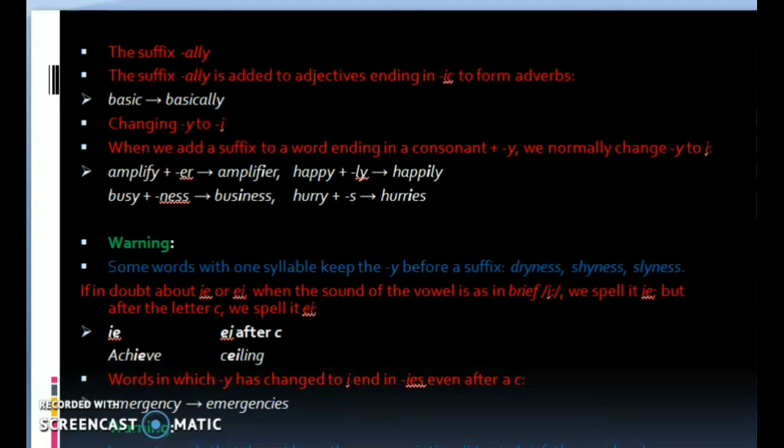Ei after C: achieve, ceiling. Words in which y has changed to i end in ies even after c, for example emergencies.